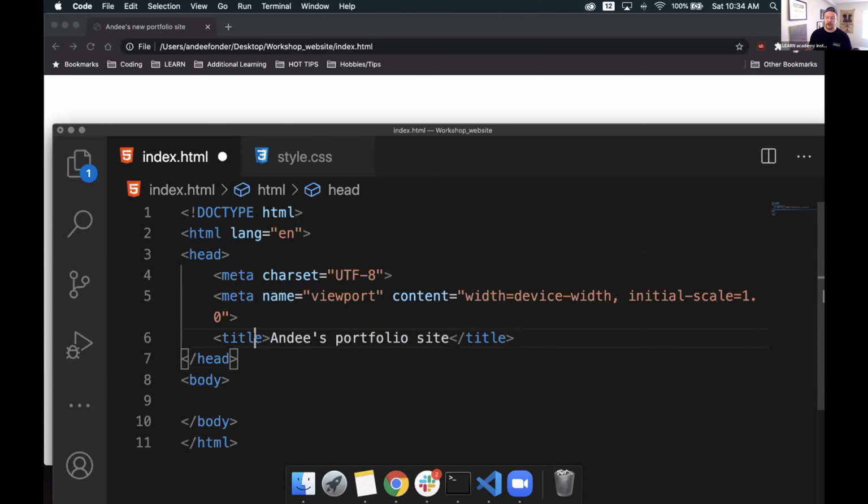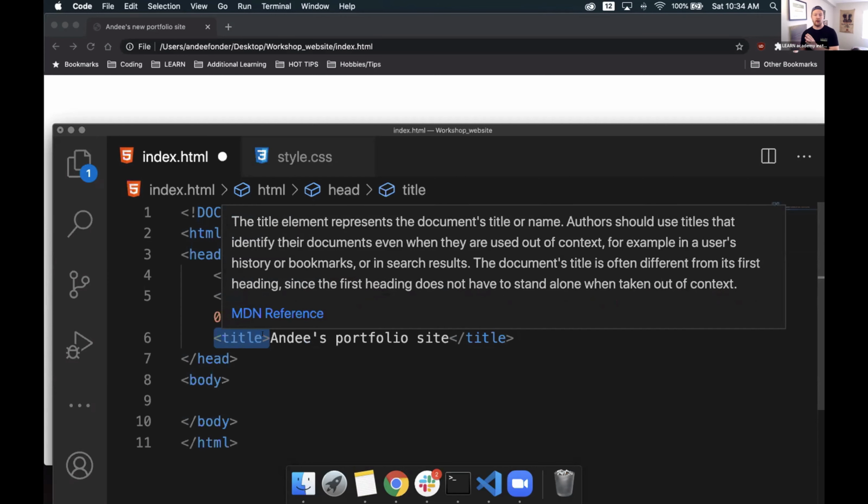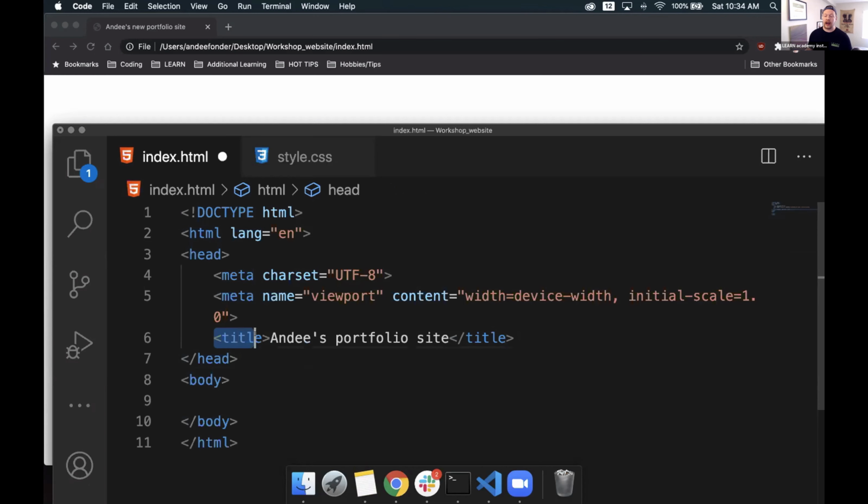Now, something to notice too when it comes to HTML tags is that there is usually always an opening tag and a closing tag. What this means is when we're writing our code, we have an opening tag that tells our HTML what is going to be following inside of the body of that tag. So I tell it, hey, I need a title. And then inside the body of that title, we have whatever it is that we're calling it. So Andy's portfolio site. Then we need to tell it, okay, when is the end of our text? So then we have a closing tag.